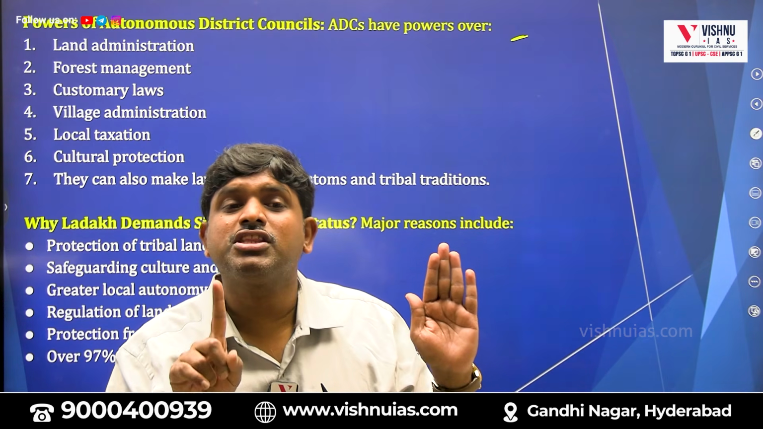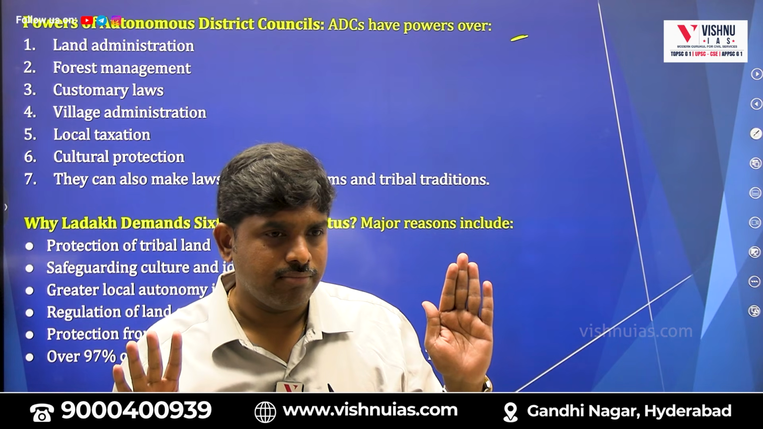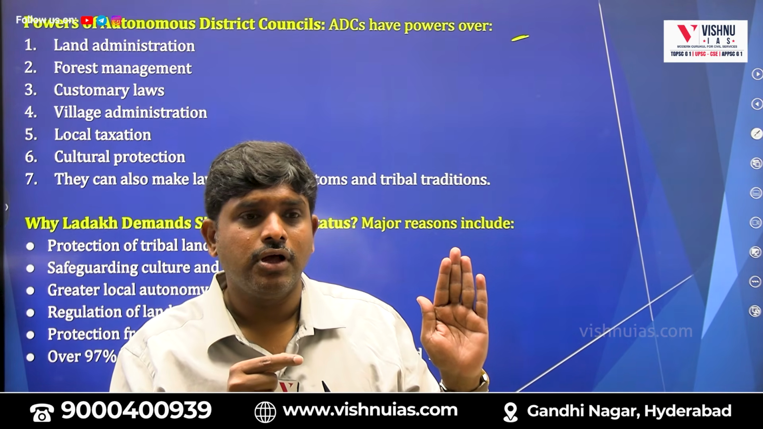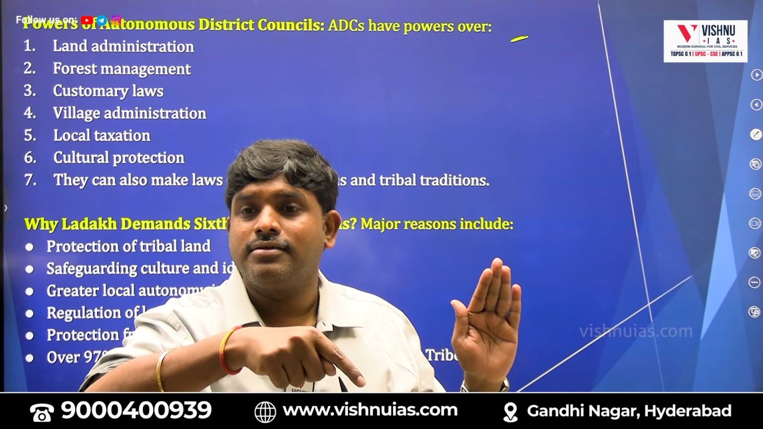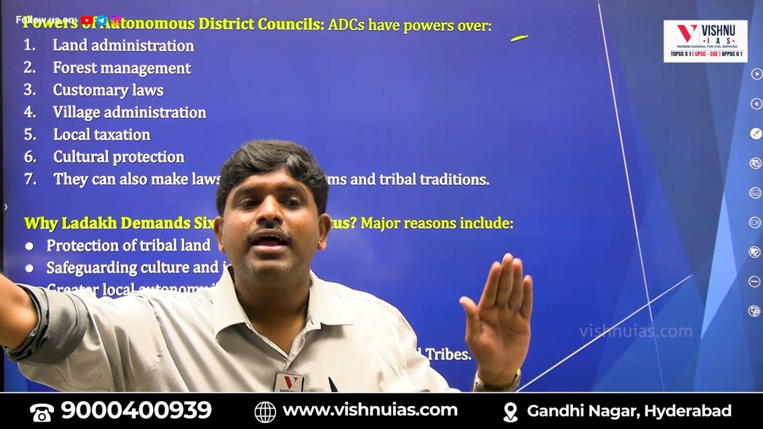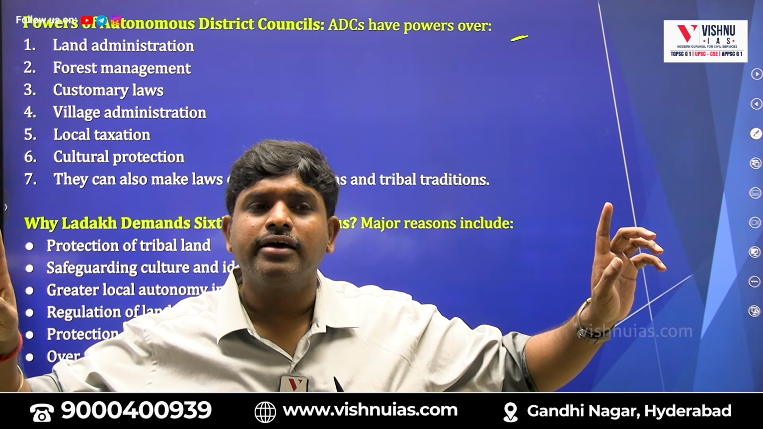Schedule 6, mainly Northeast India. 4 states: Assam, Meghalaya, Tripura and Mizoram. There will be autonomous district councils. They are elected by the local people. Tribal advisory council is nominated. Autonomous district council is elected. Who is powerful, nominated or elected? Elected.